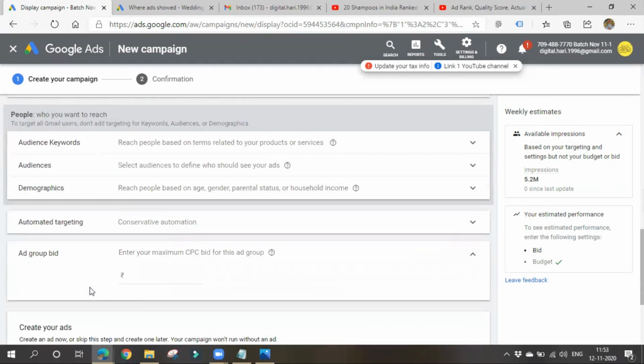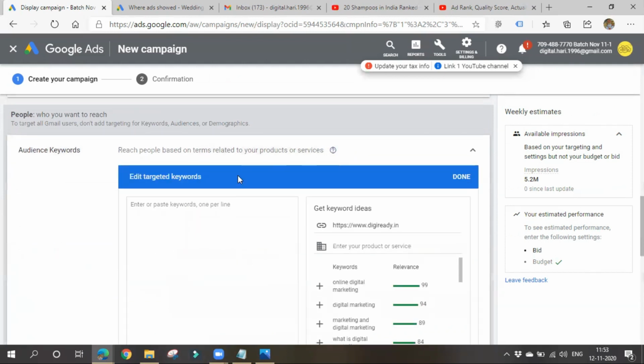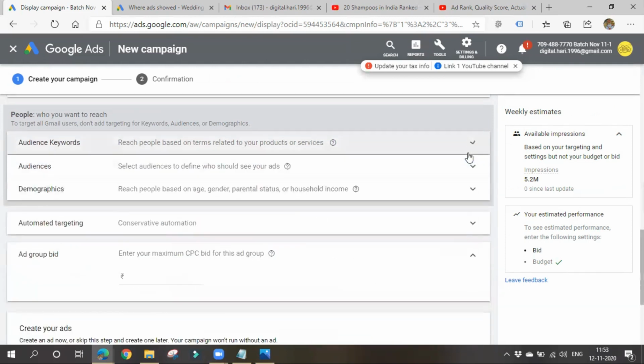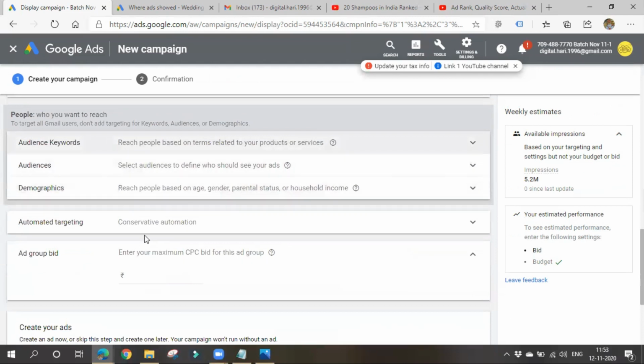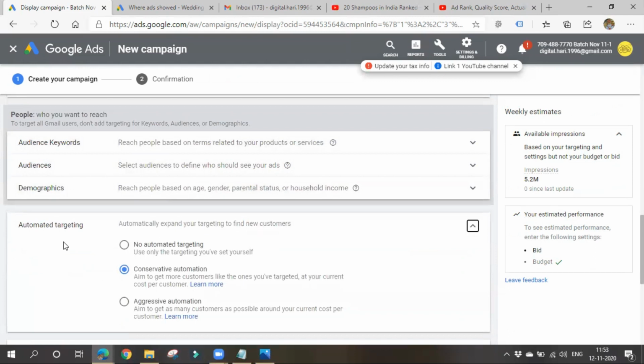No need to go for targeting and all. So please don't choose targeting and all. Anyway, your ads will be displayed on random Gmail accounts only. Automated targeting: if you don't choose automated targeting, you have to choose conservative automation.